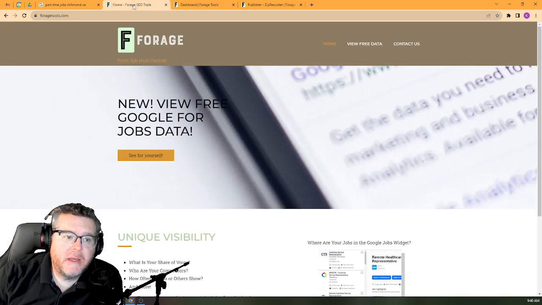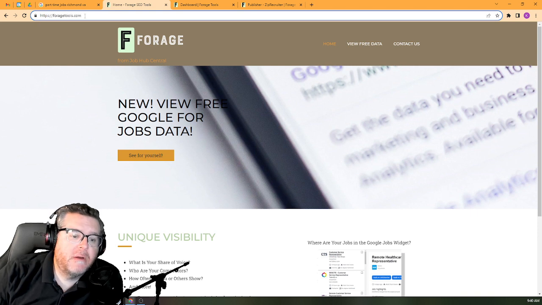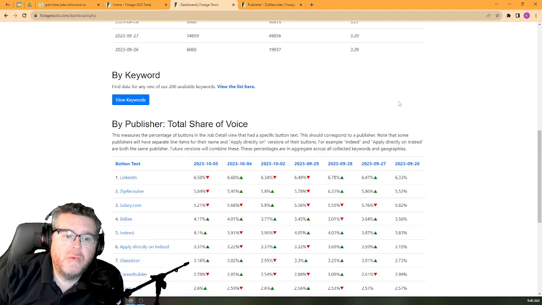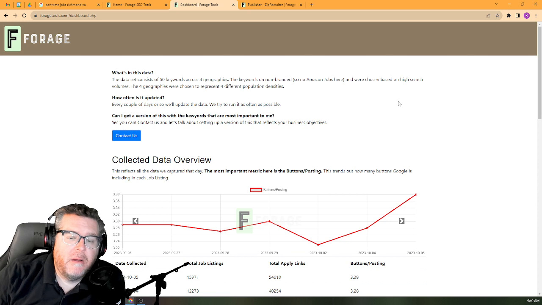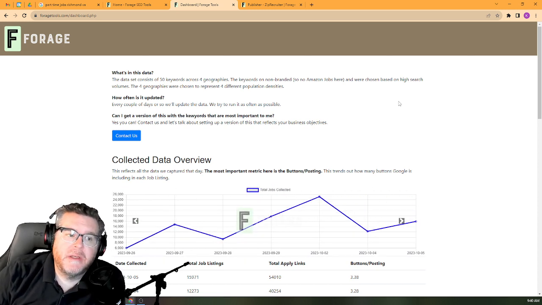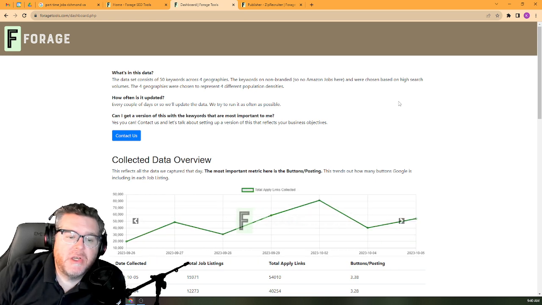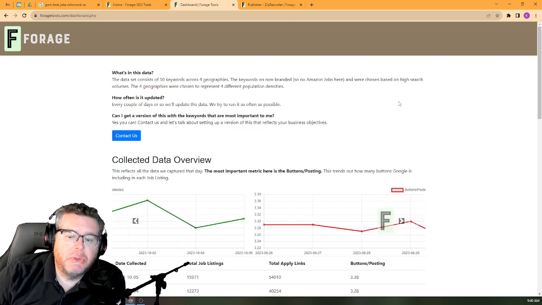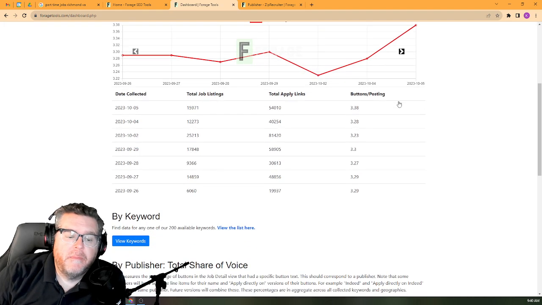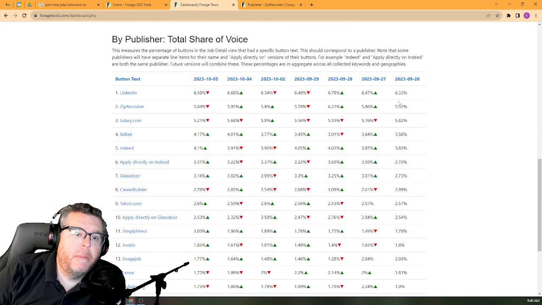So we're going to go to a website called foragetools.com. I'll put the link in the description here. If you go to the website right now, the data is free to look at. You can either click the See for Yourself button or the View Free Data button here. Either one will take you to a dashboard. It looks like this. I'll make another video about all the things that you can do with Forage. But right now we want to stick with share of voice as it pertains to visibility within the widget here.